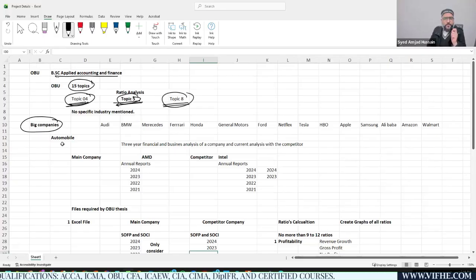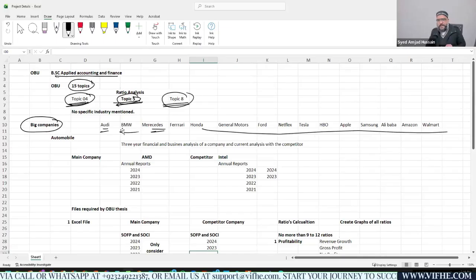As far as Oxford Brookes University is concerned, OBU requires you to give references about the performance of a company. So it's very important to select big, giant, globally known companies for this project. It's one of the prerequisites for a successful project going forward. That might include Audi, BMW, Mercedes, Ferrari, Honda, General Motors. There are a lot of companies available here, right?